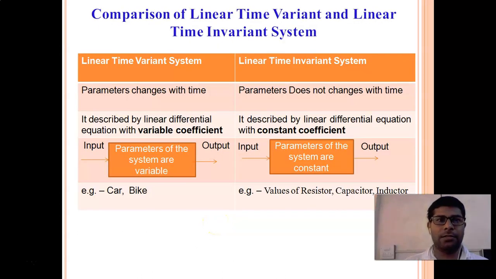So here is the difference between time variant and time invariant systems. In a time variant system, parameters change with time. In a time invariant system, parameters do not change with time. The parameters of that system should be the same when you look again after a few months or a few years. Second point, it is described by a linear differential equation.